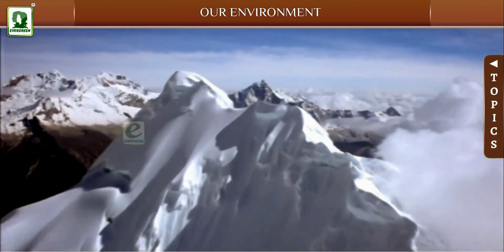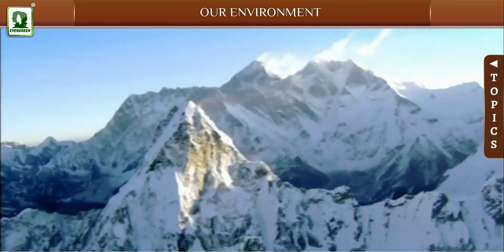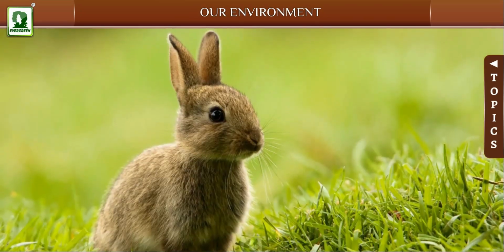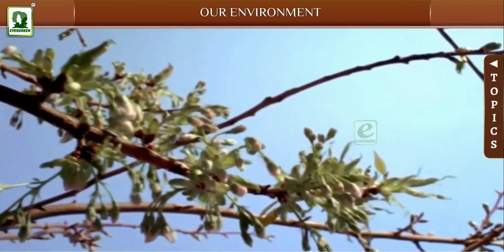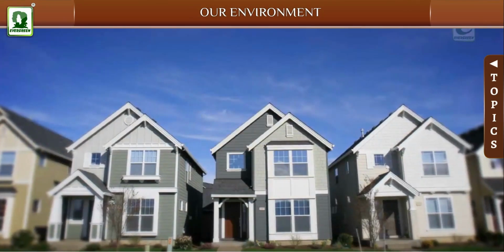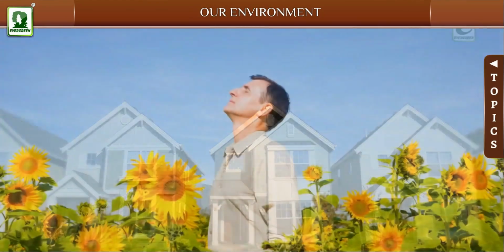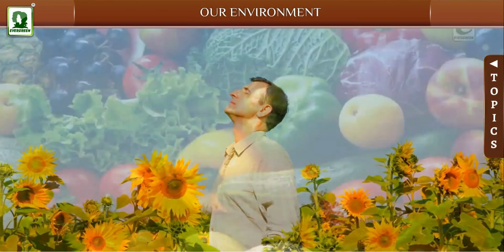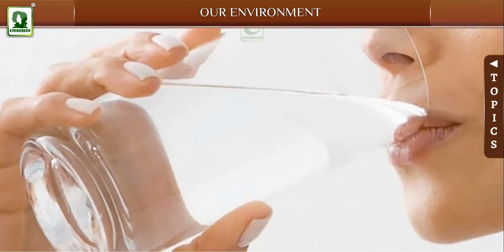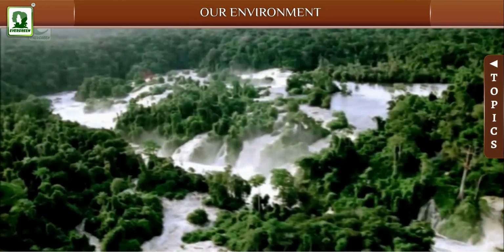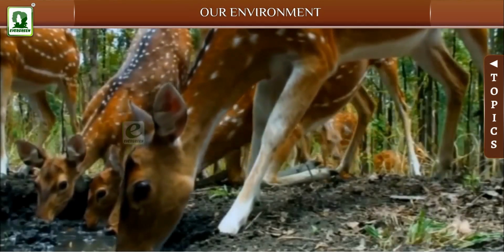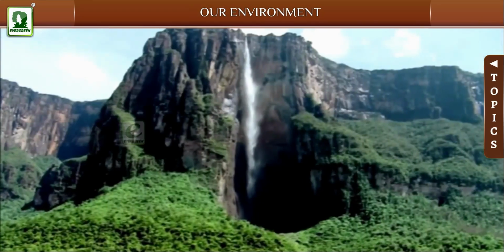Environment refers to the external conditions or surroundings in which a person, plant, or animal exists. It is our basic life support system. It provides the land where we live, the air that we breathe, the food that we eat, and the water that we drink. It includes everything in our immediate surroundings, including all the living and non-living things around us.